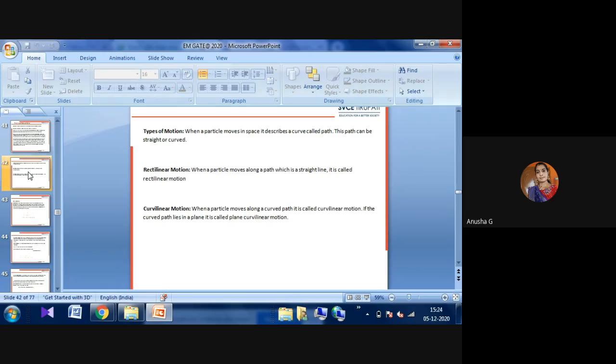Curved path or curvilinear path is nothing but when a particle moves along a curved path, it is called curvilinear motion. If the curved path lies in the same plane, then it is called a plane curvilinear motion. Okay, this is one of the methods that you have to observe here.